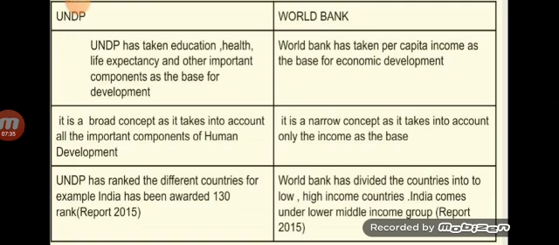Third, UNDP has ranked the different countries. For example, India has been awarded 130th position, 130th rank. On the other hand, you know children, World Bank divides the countries into high and low income countries, and India comes under the lower middle income group. Children, I think now it is clear the criteria used by UNDP and World Bank.